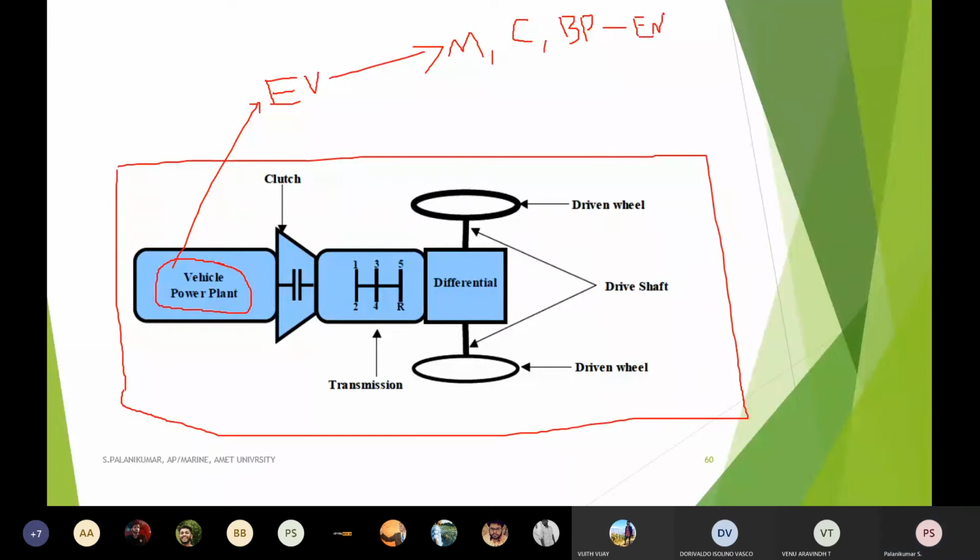Automatically it will control. Suppose it is a hybrid electrical vehicle, so definitely it is going to have some fractional power rating.